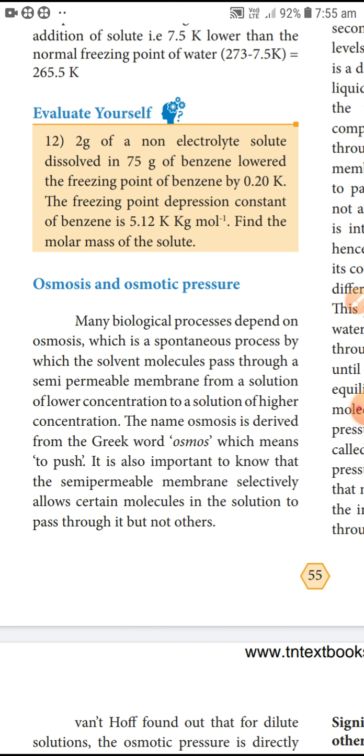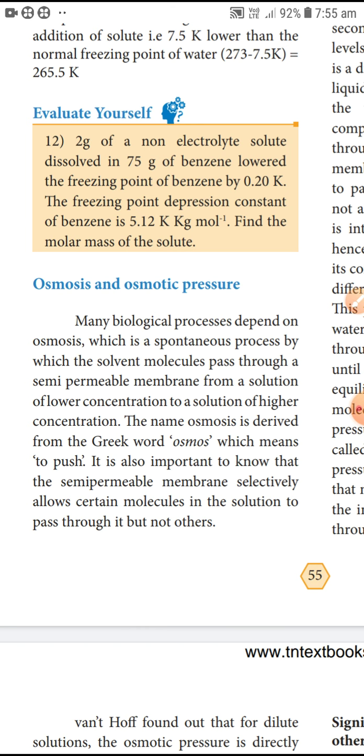That is called osmosis. What is meant by osmosis? The solvent molecules pass through a semi-permeable membrane from lower concentration to higher concentration.